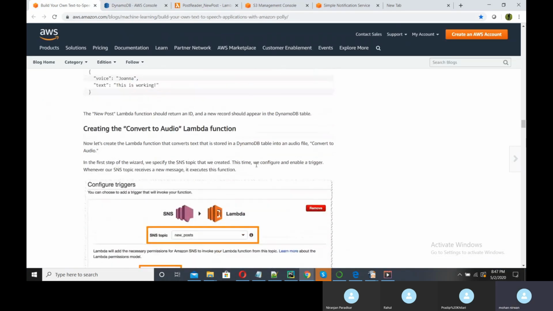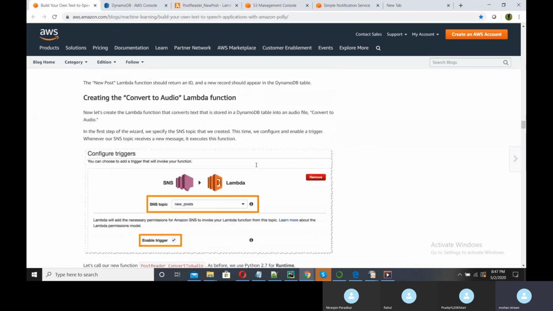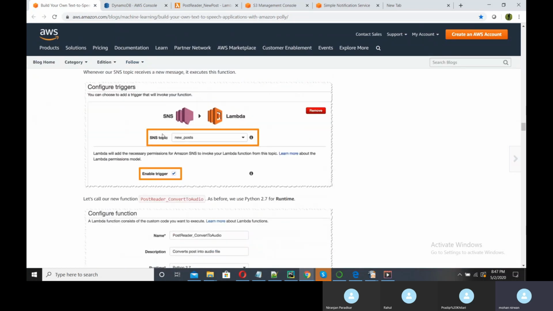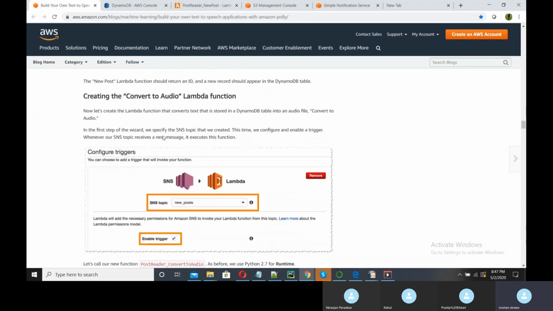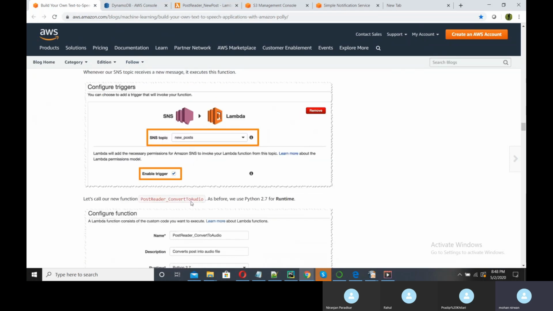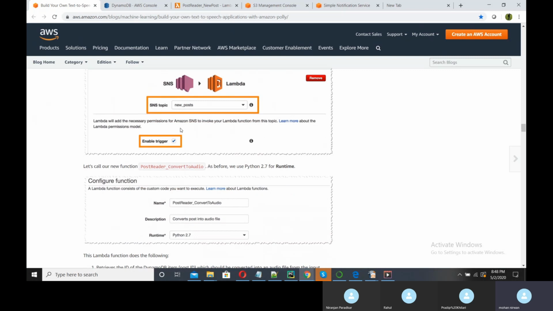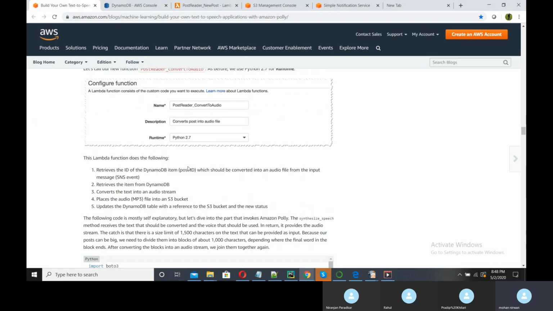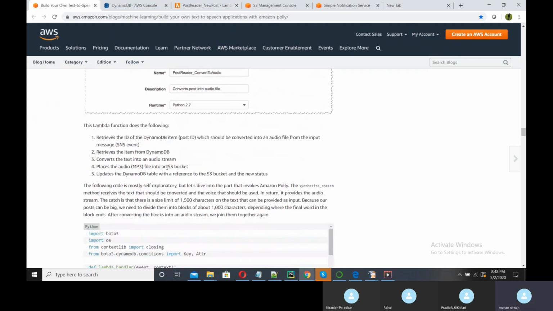Now we will create our second function, that is convert to audio. Basically this second function will take a text, and our text will be posted to Amazon Polly as an SNS post, simple notification service. Then Amazon Polly will convert that into an MP3 file and store it into the S3 bucket.